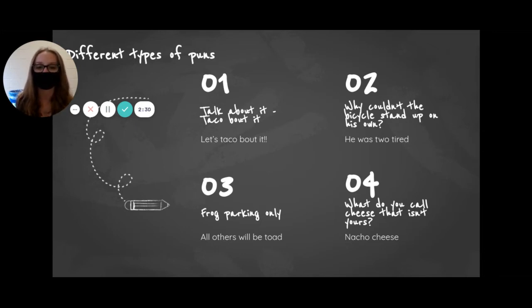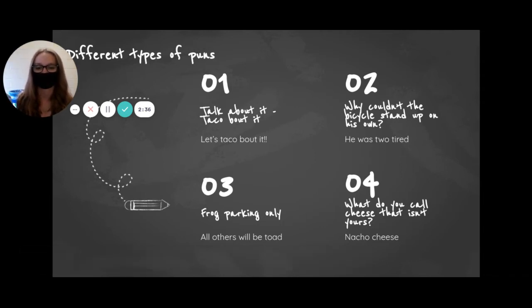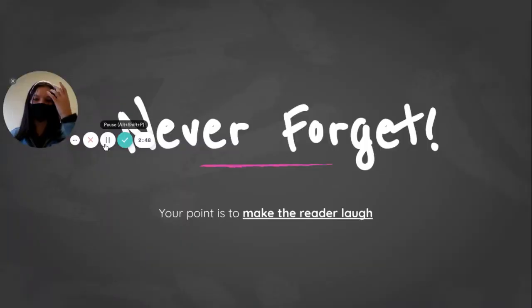For our last joke, what do you call cheese that isn't yours? Nacho cheese. Nacho is a funny way of saying not your, so it sounds the same but has a different meaning. I'm back, and here's something to never forget. The most important part about puns is to make the reader laugh.